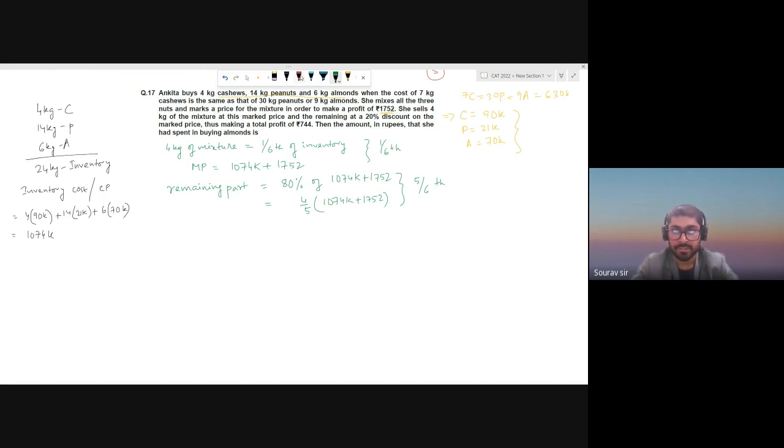Now the total sale price. Add them up. Now we already had the total CP, right?